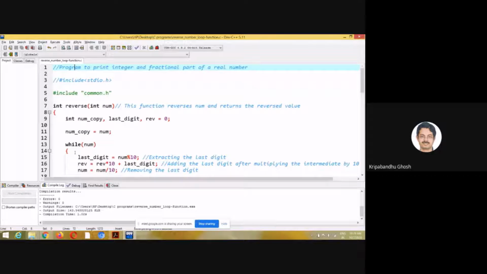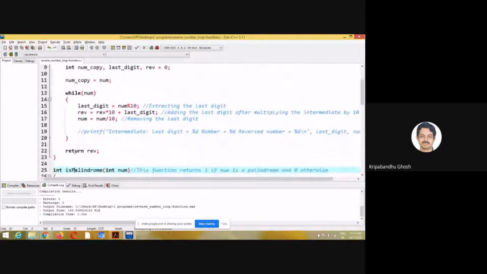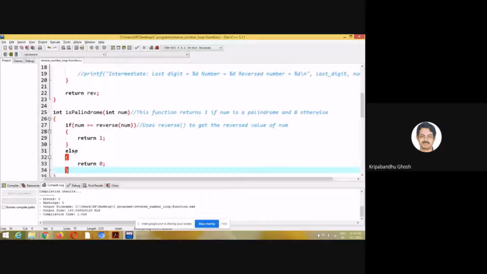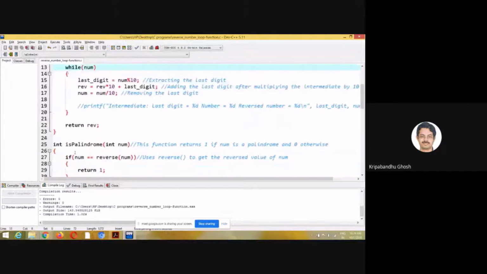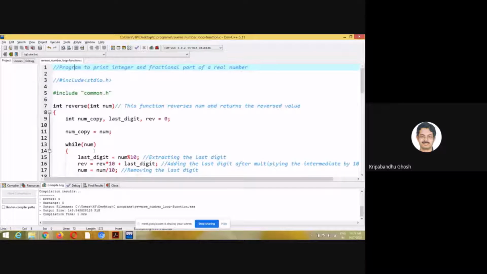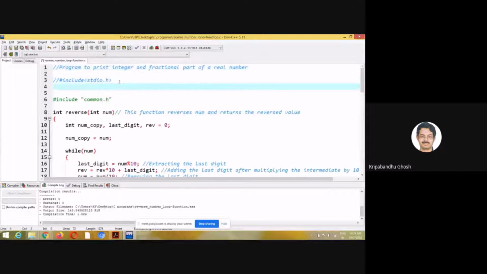So you see that this num, rev, everything can be a global variable also, right? So what is the point in passing them? You can simply write int num here, right?